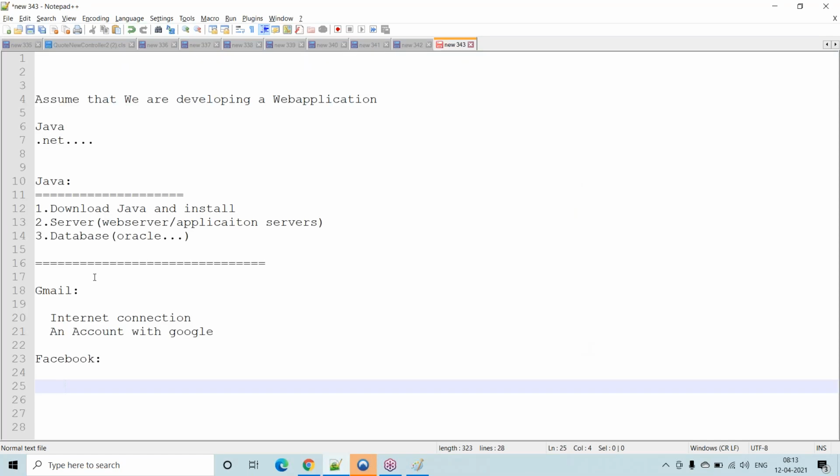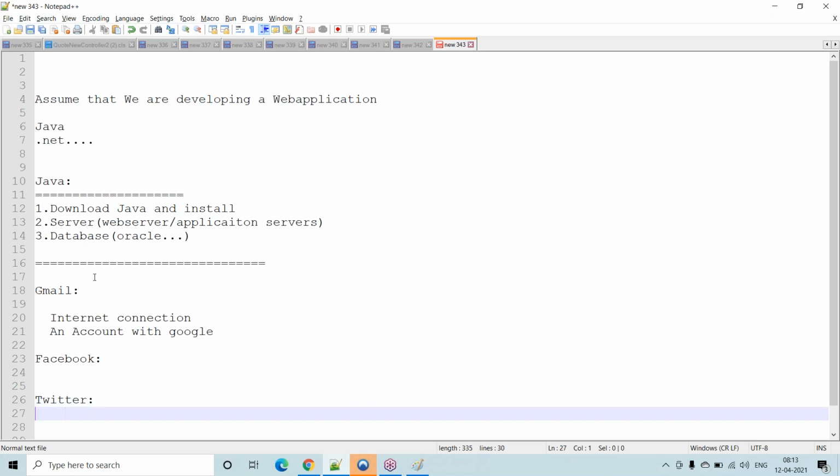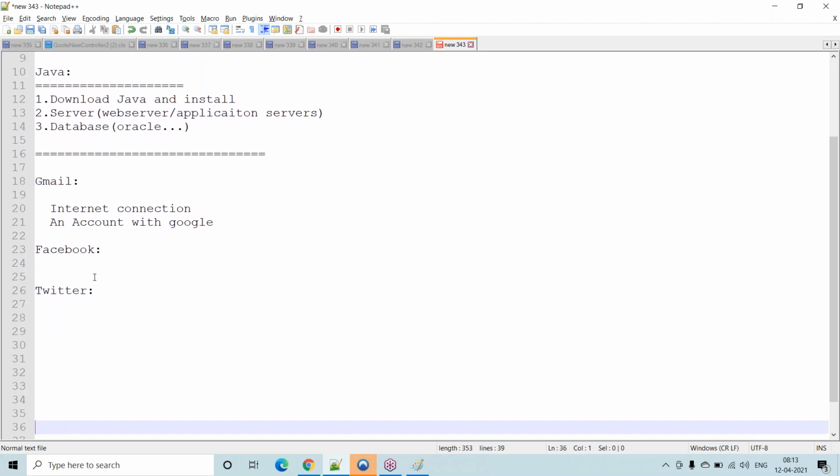An account with Facebook is required, then wherever we go, we can access our application, right? Gmail, Facebook, Twitter. Twitter is also the same thing. An internet connection is required, and an account with Twitter is required. Then wherever we go, we can access our Twitter, right?